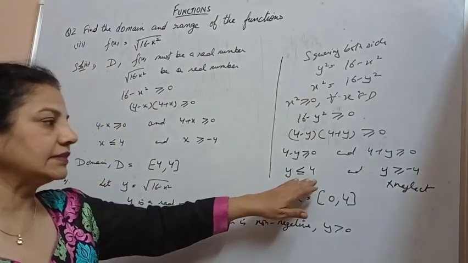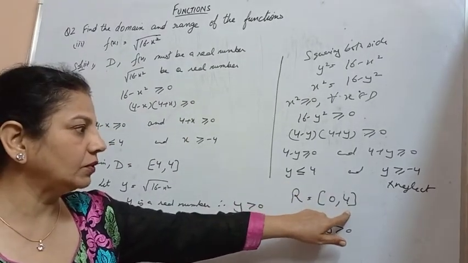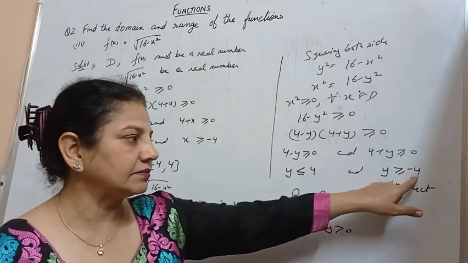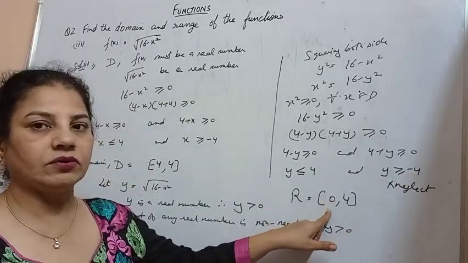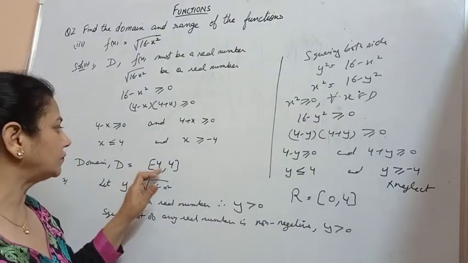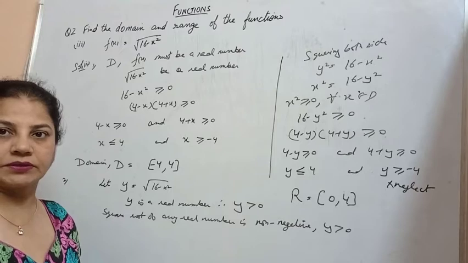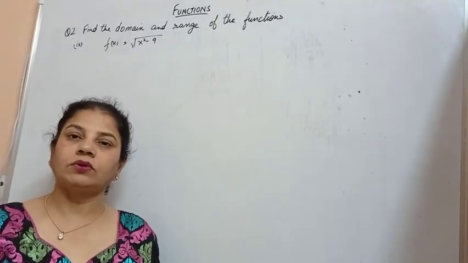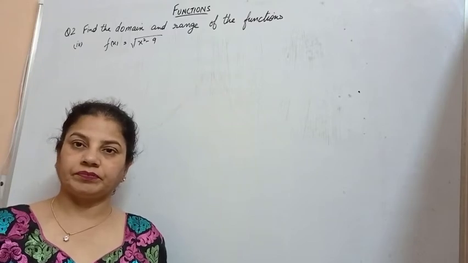As y is less than or equal to 4, 4 will be included, and y is greater than or equal to 0, so we take the non-negative values also. So 0 to 4 will be the range of this function and minus 4 to 4 will be the domain of this function. Find the domain and range of the function f(x) equal to under root x square minus 9.